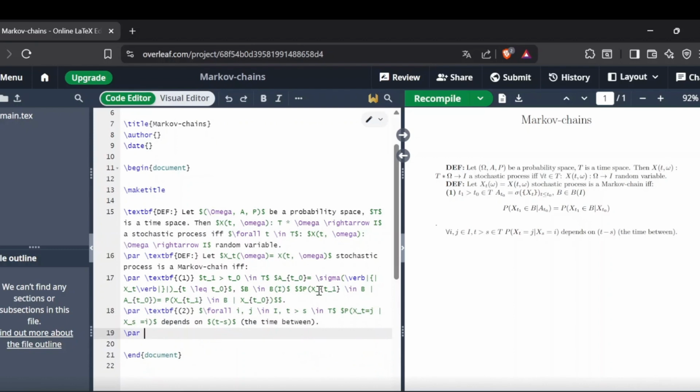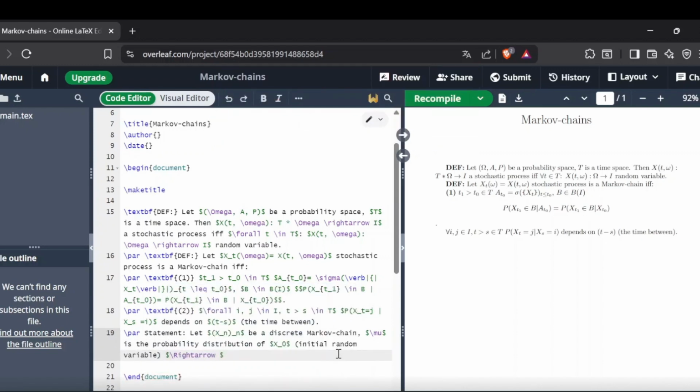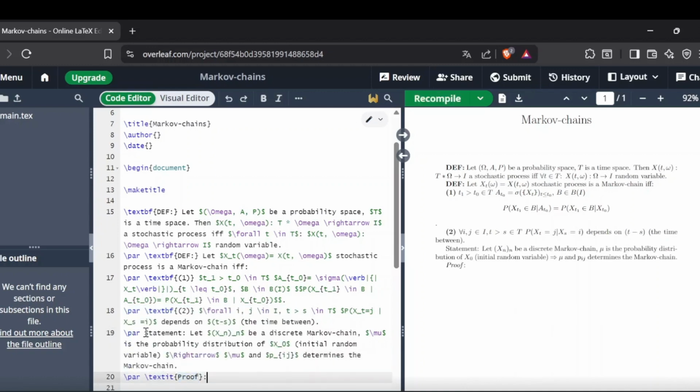The following, I want to prove a statement. The statement is: let X_n be a discrete Markov chain, and μ the probability distribution of X_0, the initial random variable in our Markov chain. Then this initial distribution and the transition probabilities determine the Markov chain. The proof of this statement isn't that complicated.